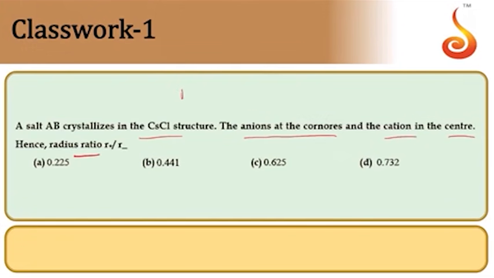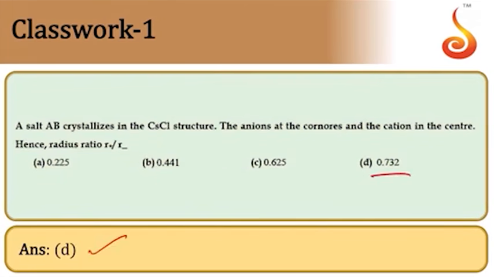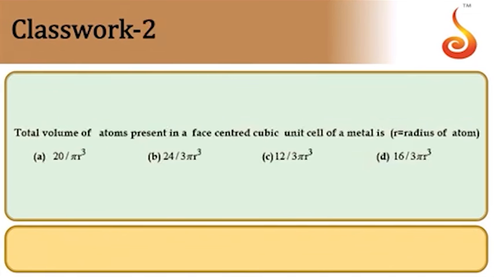The CsCl type of structure comes under the BCC, body-centered cubic structure. For body-centered cubic structure, the radius ratio, radius of cation to anion, will be between 0.732 to 0.99. So direct question, the answer is option D. So D is the answer. For BCC, whose coordination number is 8, the radius ratio will be 0.732 to 0.99. So the answer is option D.